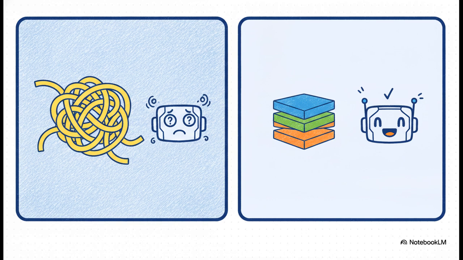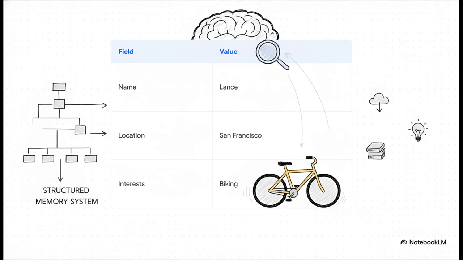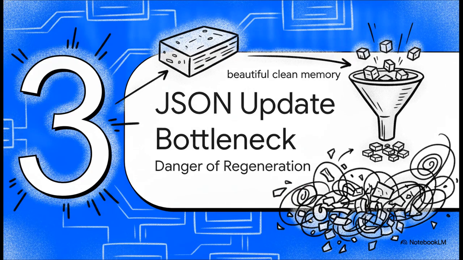Instead, we absolutely have to transition to structured schemas. By using Pydantic base models, we force the AI to organize its data into a super clean JSON format, perfectly categorized by keys. You know, name, location, interests, the whole shebang. And this is crucial. By defining a really clear user profile schema like this, we give the AI a highly specific, easily searchable memory structure. So when the agent needs to remember something about, say, Lance, it doesn't have to read through a massive, messy transcript. It just looks at the specific interests field and boom, it instantly finds biking. It is incredibly efficient.